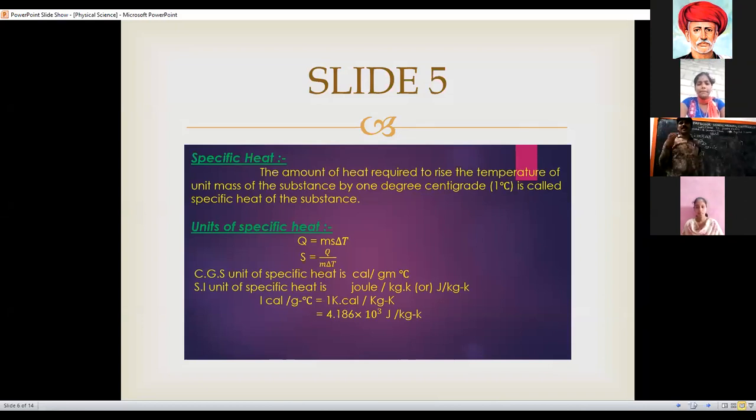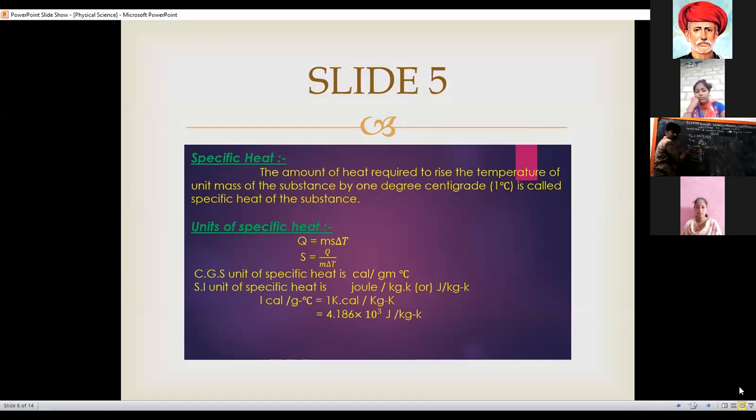So what is specific heat? The amount of heat required to raise the temperature of unit mass, here we observe that 1 unit, so unit mass of the substance by 1 degree centigrade.